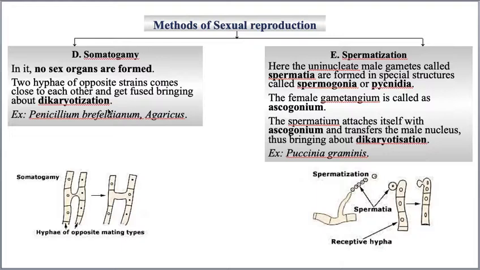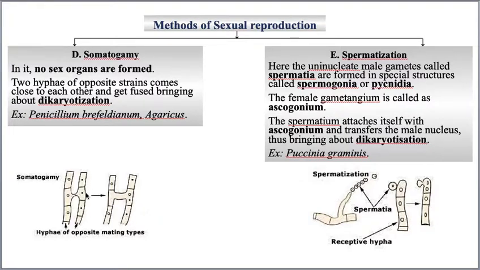So somatogamy means the fusion of protoplasm, that means plasmogamy, and the fusion of nuclei, that means karyogamy, taking place without forming any special reproductive structure. That is called somatogamy. These two fuse to produce a single diploid nucleus, and they undergo meiosis, and then they produce haploid spores.